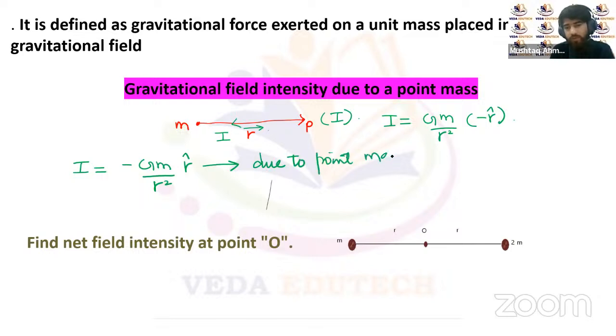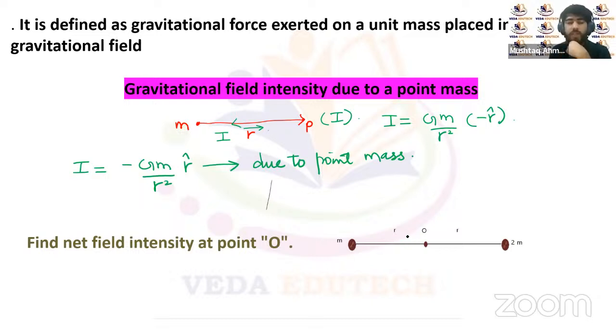The direction of gravitational field intensity is always towards the mass because of its attractive nature. Now let's try to find the net field intensity at point O. There are two point masses, one of mass m and another of mass 2m, separated by a distance of r and r from the center O. We have to calculate the net gravitational field intensity at point O.